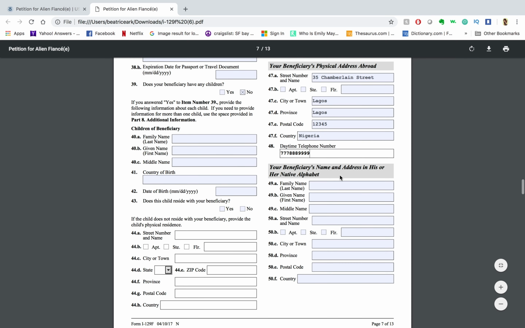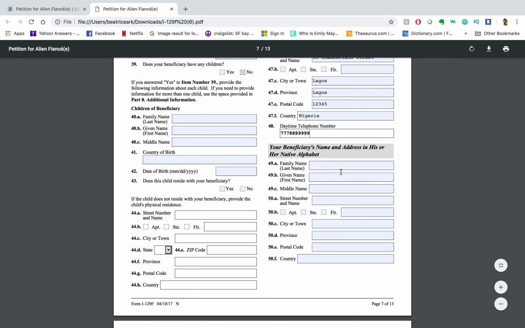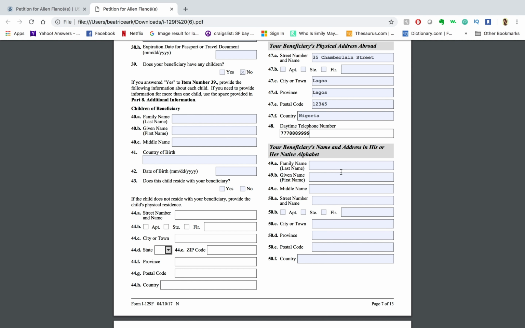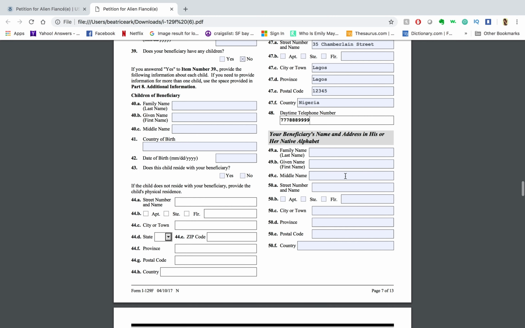You guys probably caught that. All right. So if your beneficiary's country does have a different alphabet from the Roman alphabet, such as Japanese, Chinese, Vietnamese, Russian, Ukrainian, you will have to get that information from them, so you can include their name in their native alphabet. We do have Roman alphabet in Nigeria, so we are going to skip that.